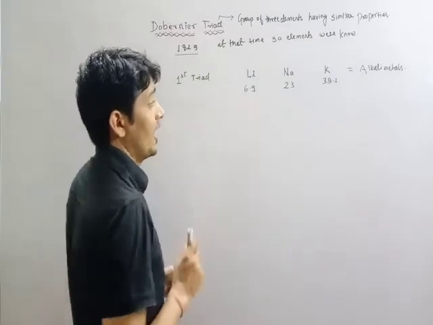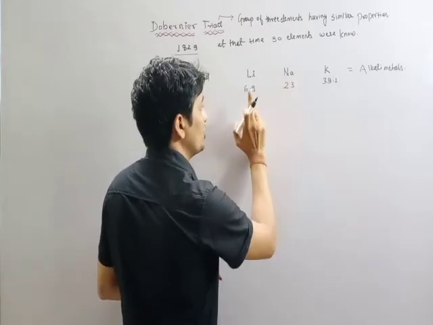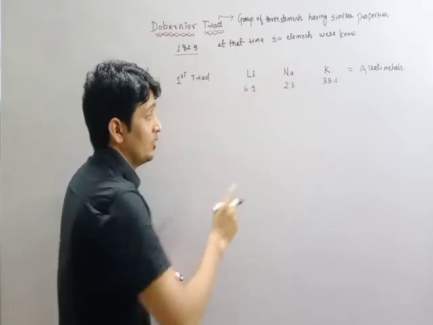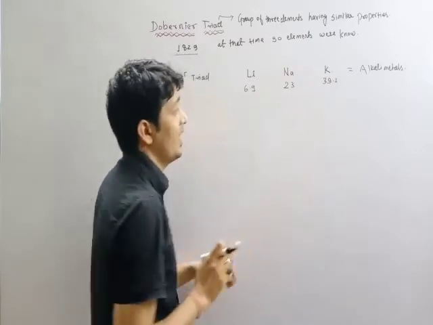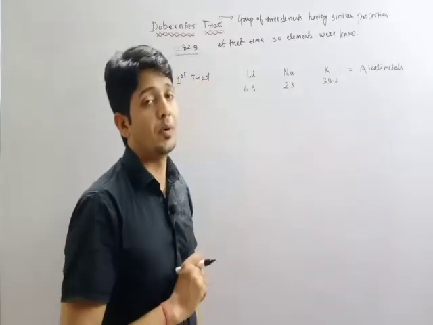This is the first triad, and the atomic mass of sodium equals the mean of the atomic masses of lithium and potassium. All these elements belong to the alkali metals, so they have similar properties.